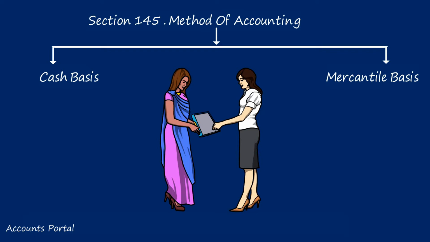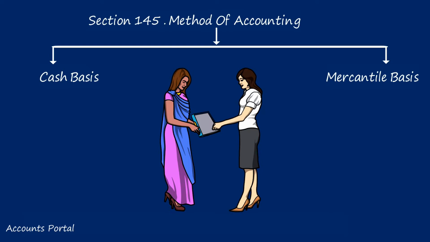So you will consider 4 lakhs 50,000 as income when it is received. We say you are following cash basis as the method of accounting. Even for taxation under the head PGBP, we will follow cash basis, meaning the revenue will be recognized only when it is received.